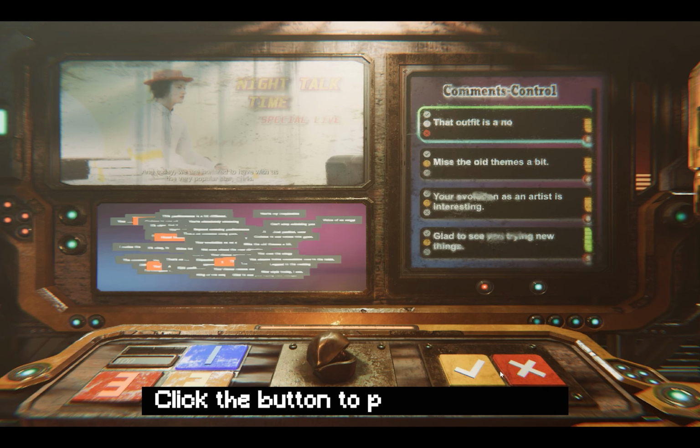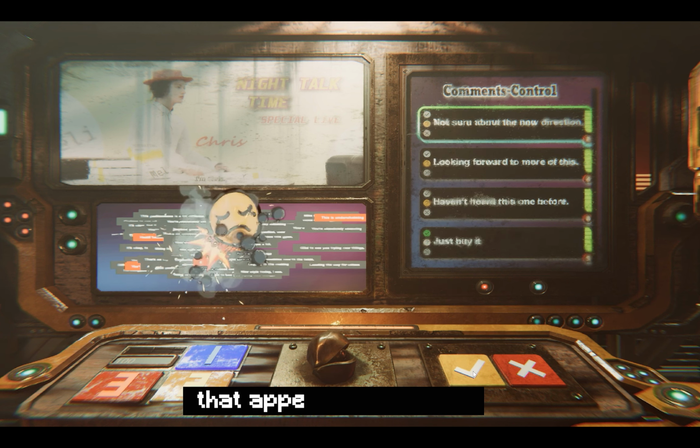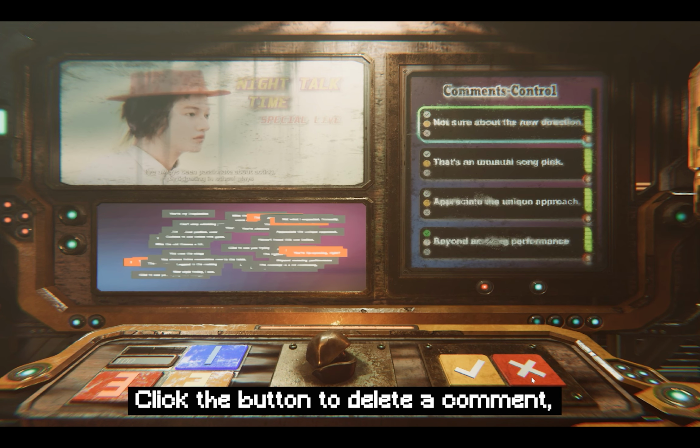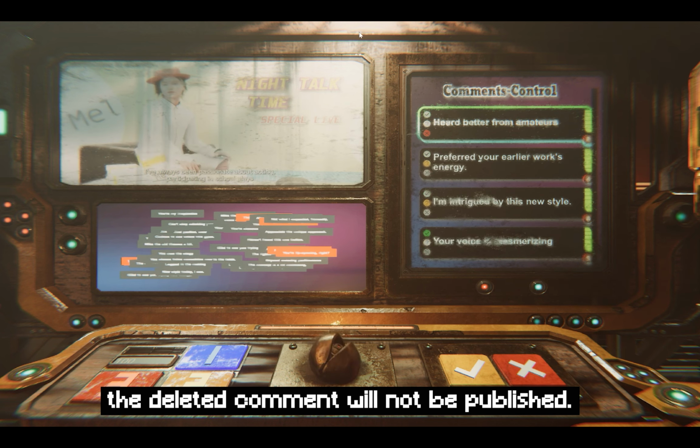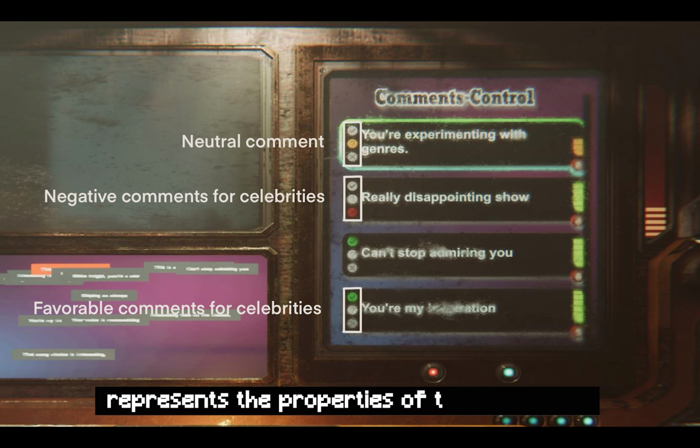Click the button to post a comment. The comments that are posted will be turned into a bullet comment that appears on the left. Of course, click the button to delete a comment. A deleted comment will not be published. The label to the left of the comment represents the properties of the comment.